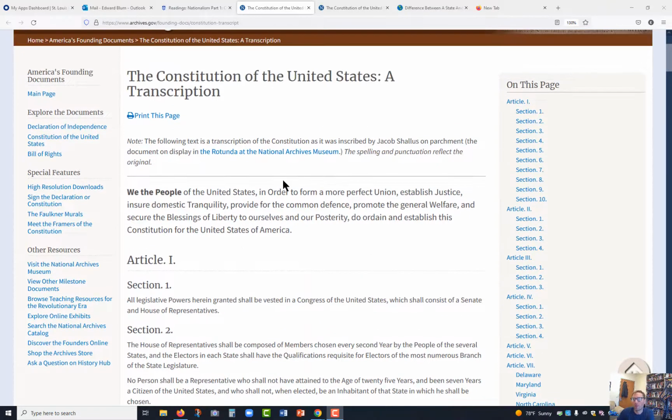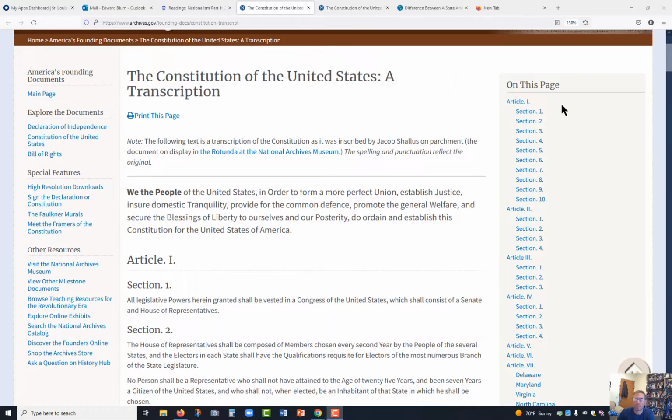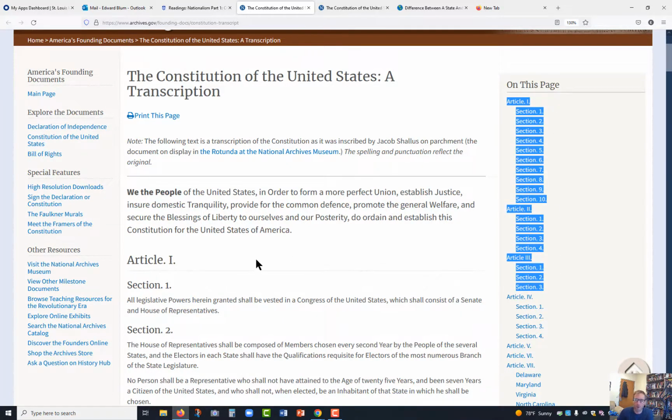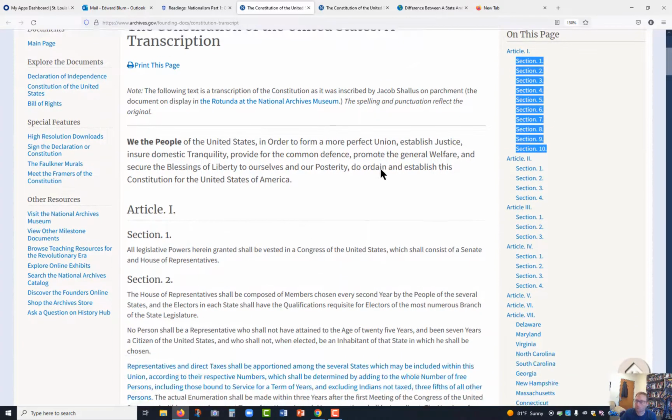Okay, so the Constitution is in several parts, and the first three are about the branches of government. The first article is about Congress, which is broken into two houses, the House of Representatives and the Senate. All legislative powers are granted to Congress. Legislation means making laws. And you'll notice there are 10 sections to this.